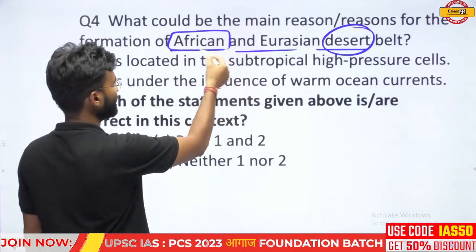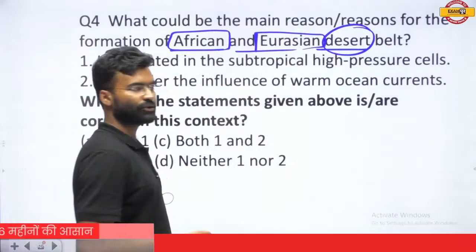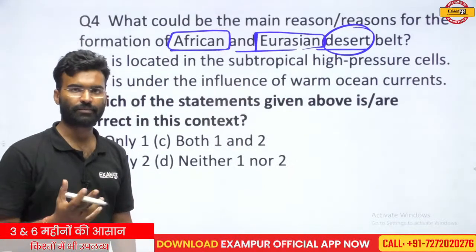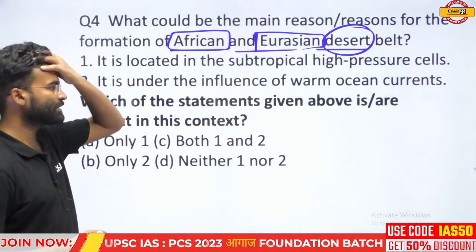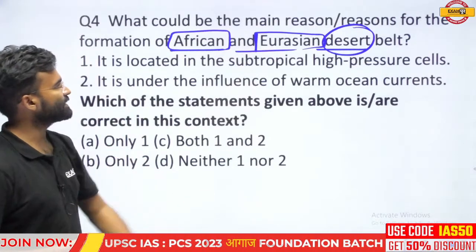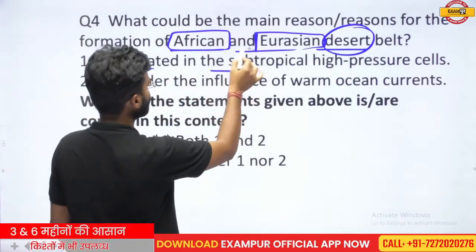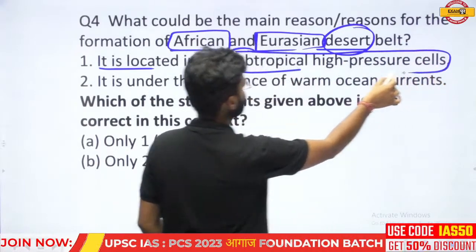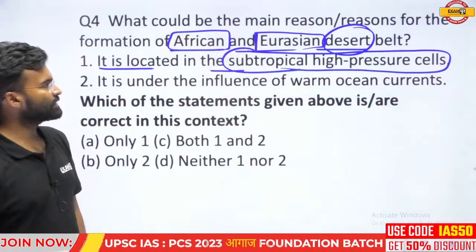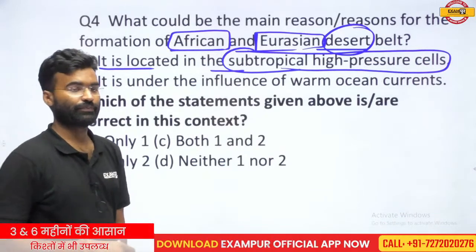You know, Africa and Eurasia, that means Europe and Asia, has a desert belt. There are deserts found. So what is the reason? The first statement is: it is located in the subtropical high pressure cells.